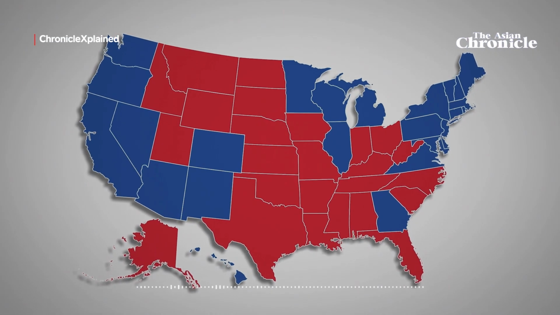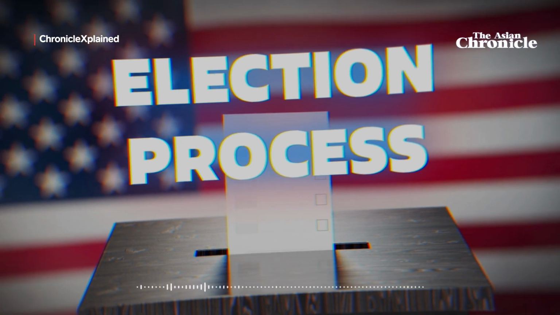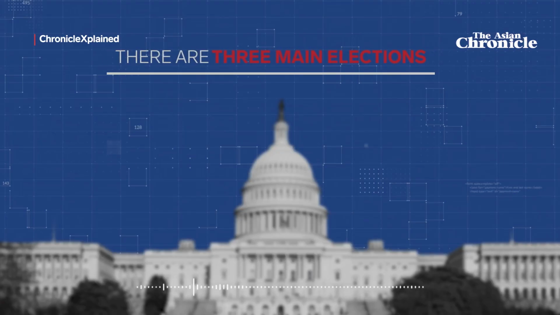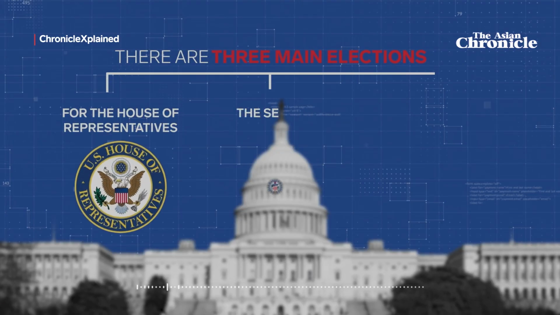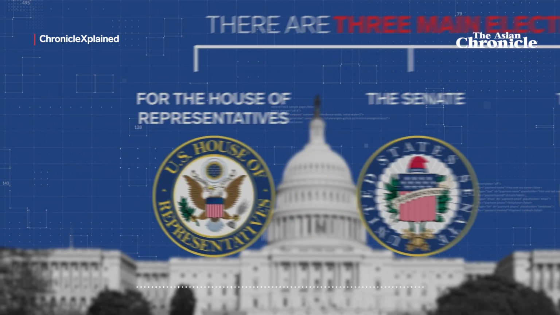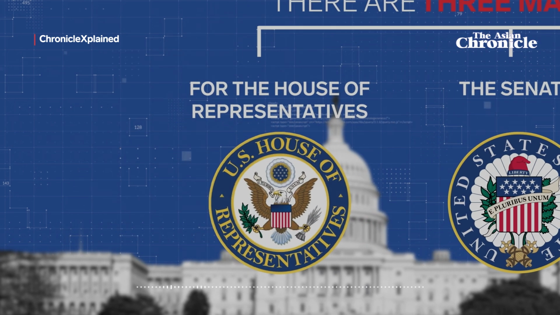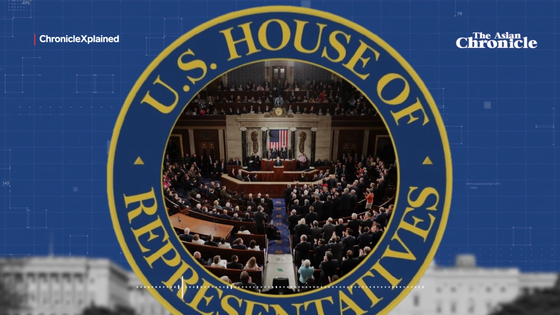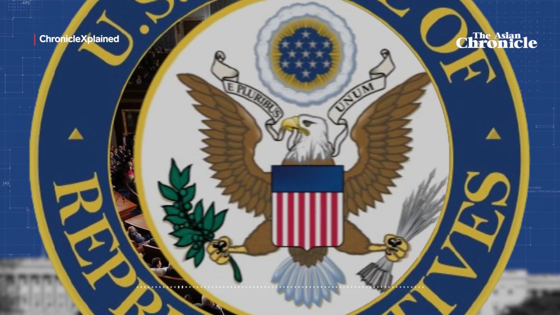As US elections are around the corner, let's dive into their election process. There are three main elections: for the House of Representatives, the Senate, and the President. First, let's talk about the House of Representatives. Members of the House of Representatives are elected for a 2-year term.